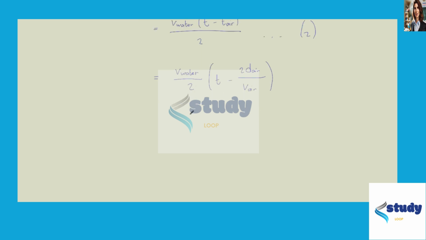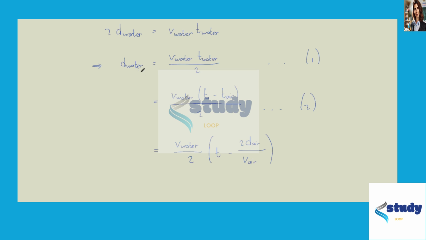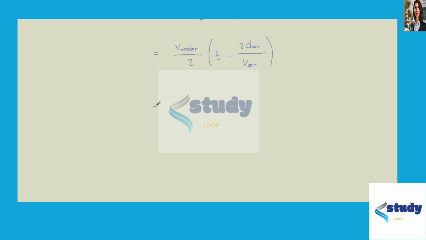Now, from this expression, we have all these values, and hence we can calculate d water, or the depth of the lake. And this is equal to the speed of sound in water, which is 1,482 meters per second at 20 degrees Celsius, divided by 2, multiplied by the total time 0.11 seconds, minus twice the distance that the sound wave travels in air, which is 10 meters, divided by the speed of sound in air at 20 degrees Celsius, which is 343 meters per second.